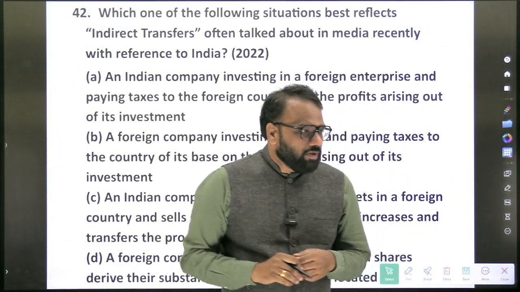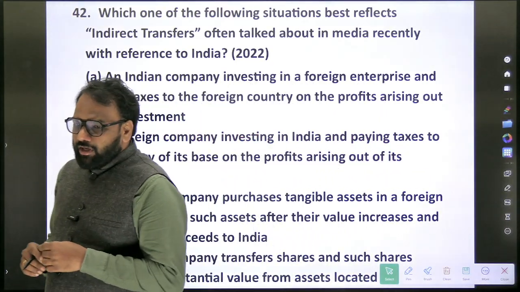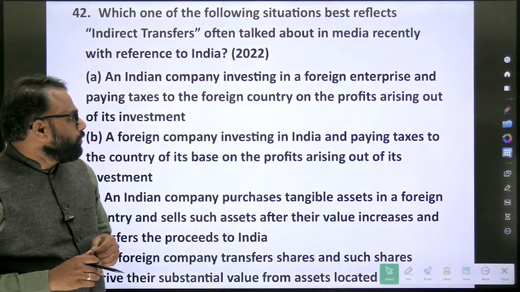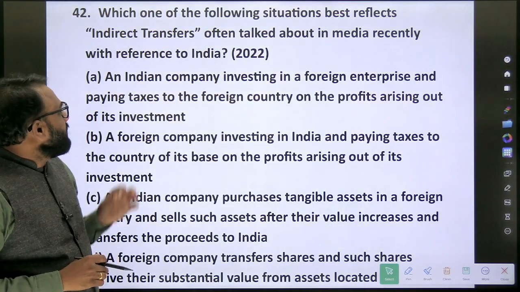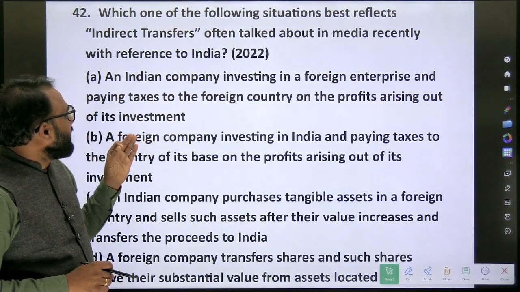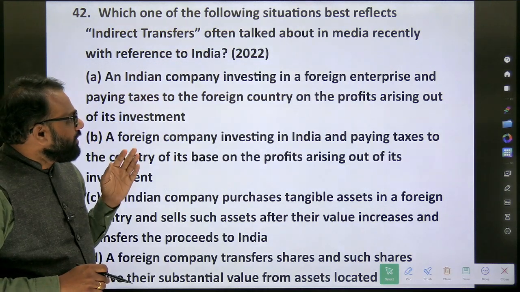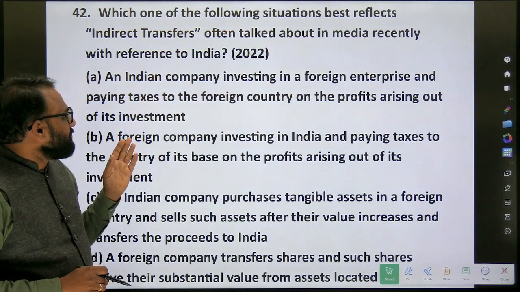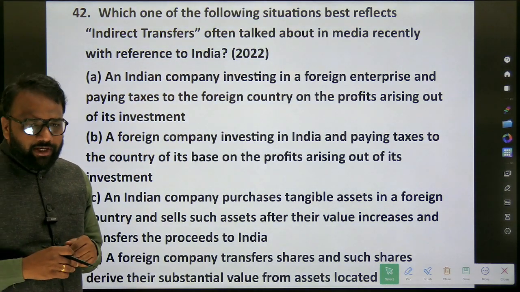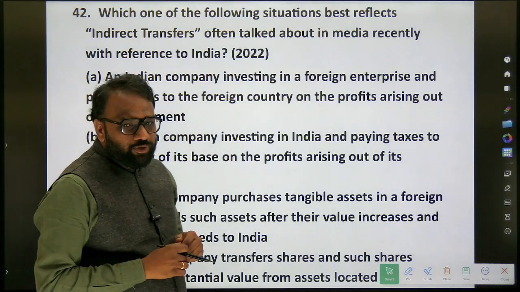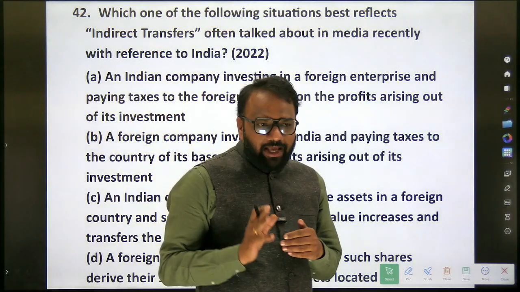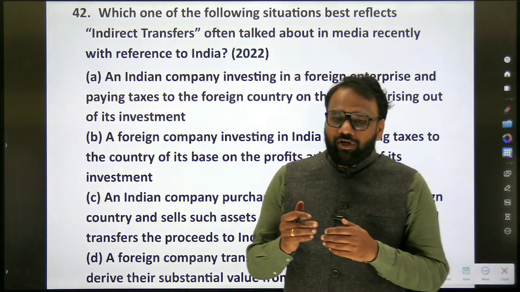This is again a very important question which appeared in 2022. Which one of the following situations best reflects indirect transfers, often talked about in media recently with reference to India? Here, when it comes to tax evasion, especially international tax evasion, UPSC often focuses on such aspects.